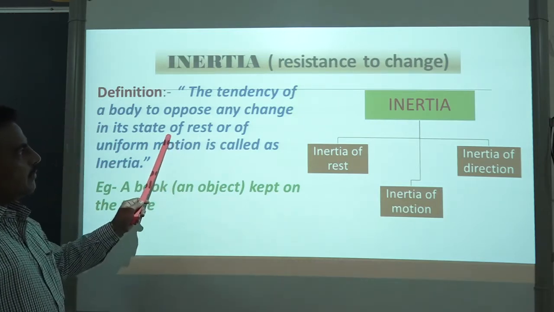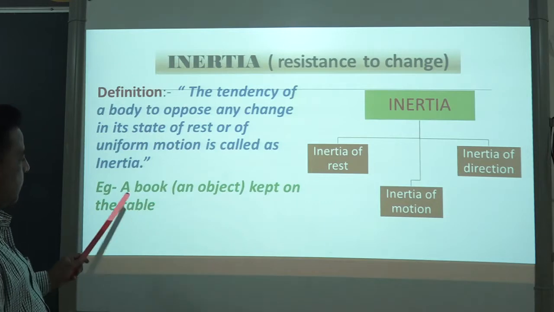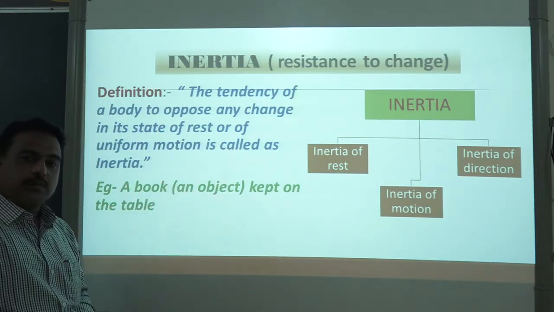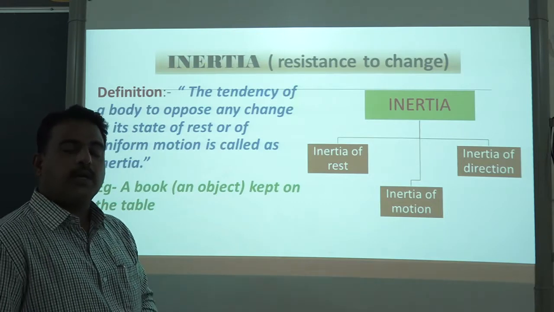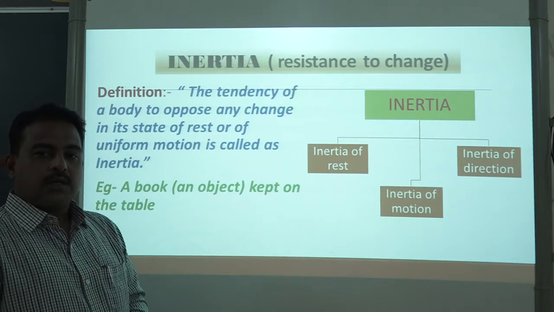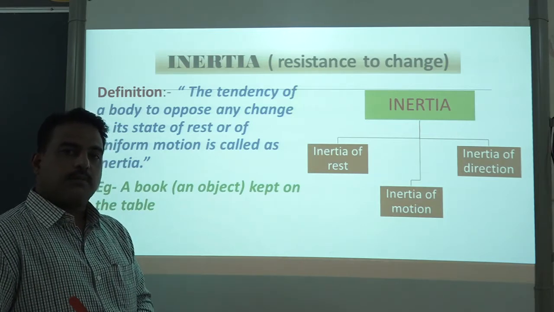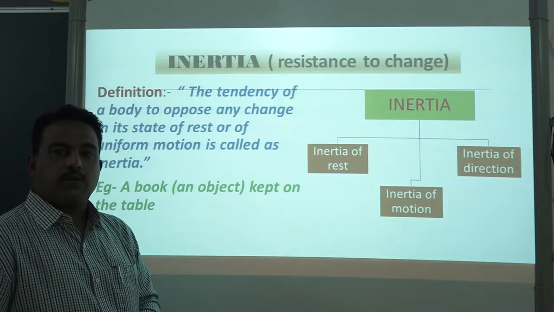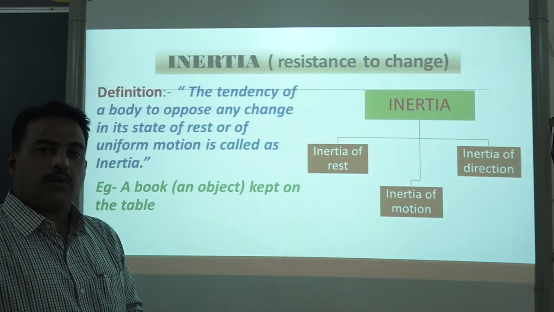Now let us take an example of what inertia means. Suppose a book or any object is kept on the table, then that book will stay on the table unless and until somebody moves it. Somebody will apply a force on that book, by lifting, pushing or pulling it.